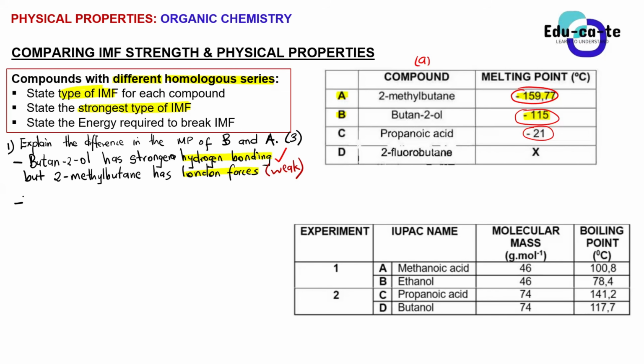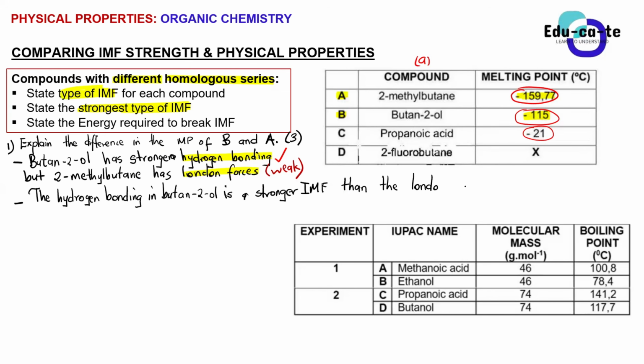Yes, so basically the hydrogen bonding in butan-2-ol is a stronger intermolecular force than the London forces in 2-methyl butane.